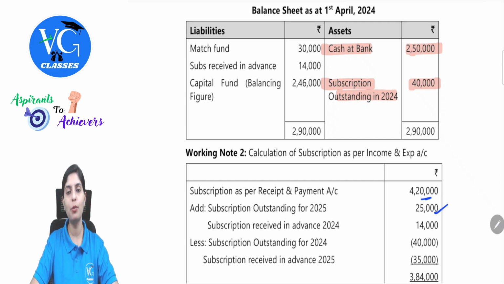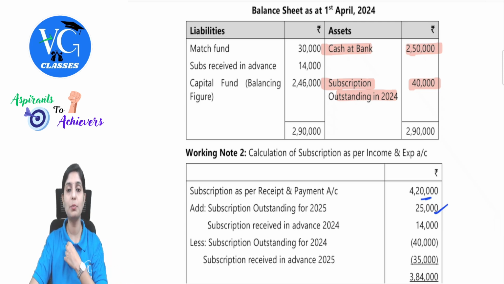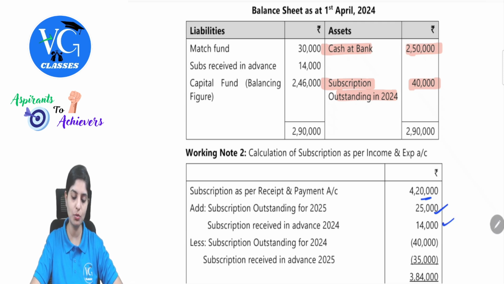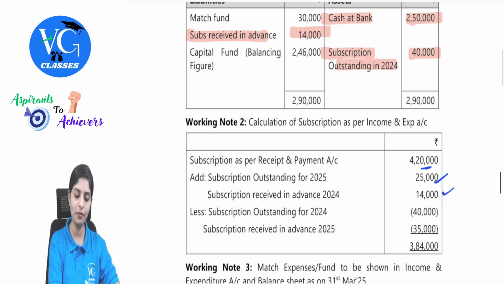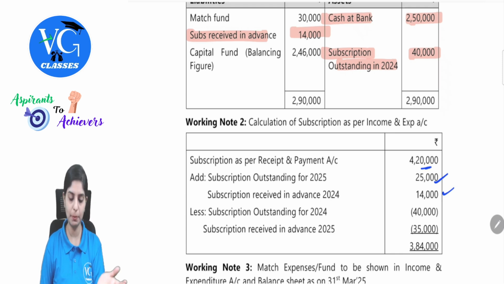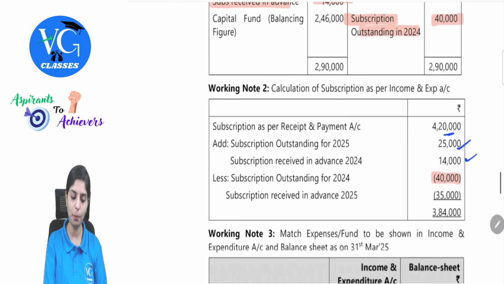Subscription received in advance for 2024 belongs to the future year, so it is your liability. Sorry, subscription received in advance for 2024. That means current year income was received in the previous year. So we will have to add 14,000. So in the opening balance sheet, when you received this as an advance, this would have been your liability. So subscription received in advance 14,000. Then subscription outstanding, again in the nature of receivable. So we will not consider this in the current year because this was outstanding for the previous year. So minus, and this also again we will be reflecting in the opening balance sheet.